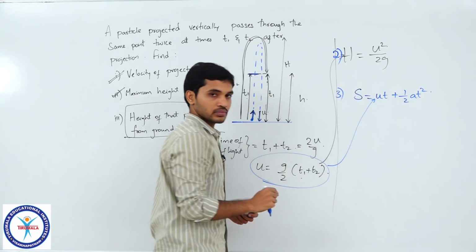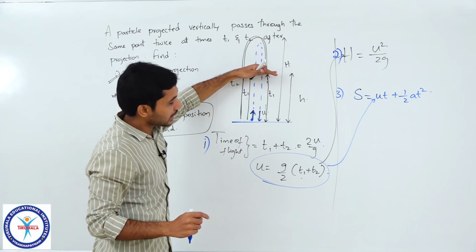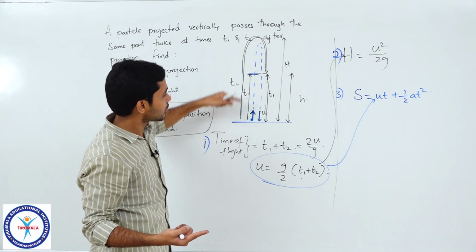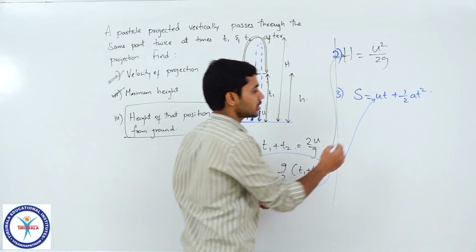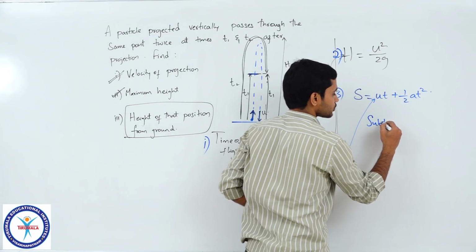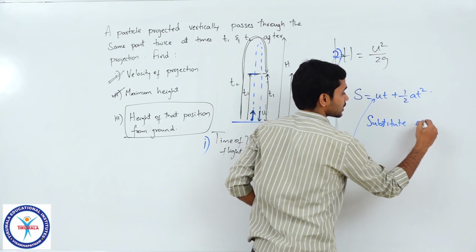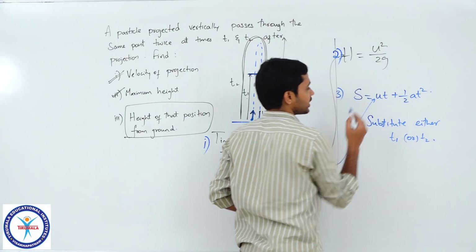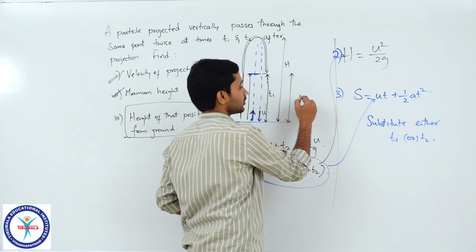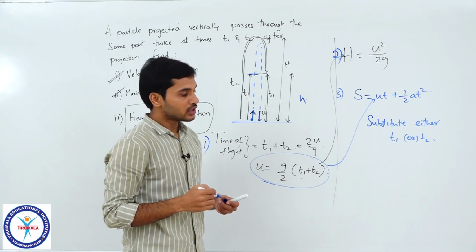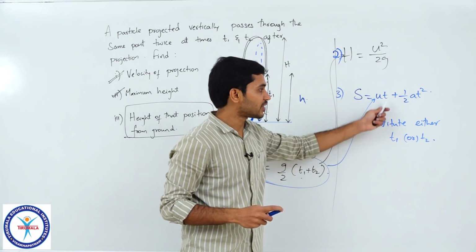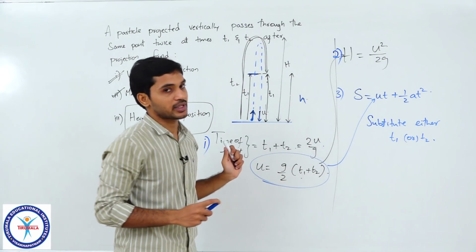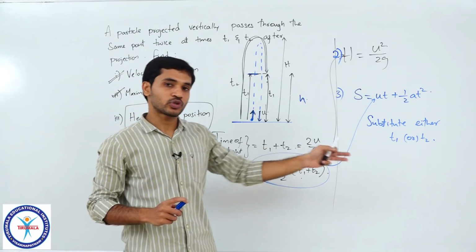The particle is at this height, small h, at time either t1 or t2, so substitute either t1 or t2 to find h. This value will be the h we are looking for. Please verify that whether you substitute t1 or t2 and solve, you will get the same answer. I want you to verify that for both the substitutions.